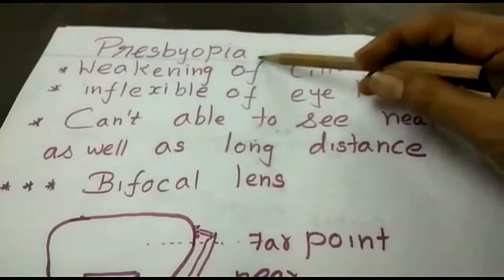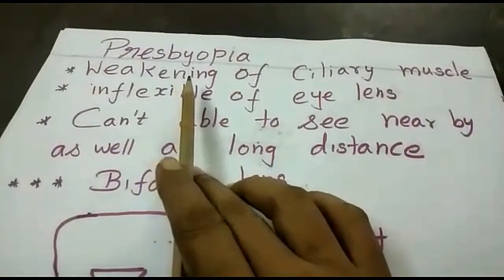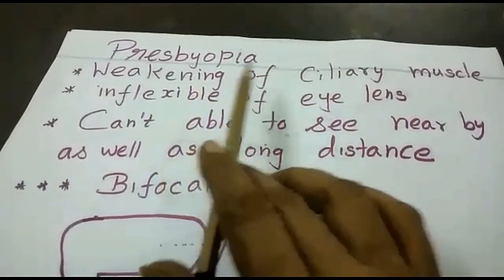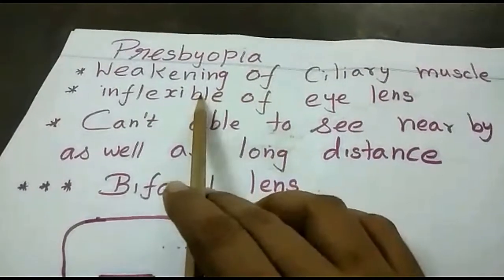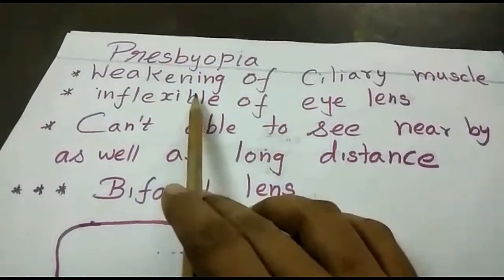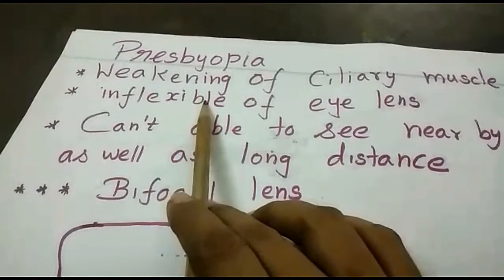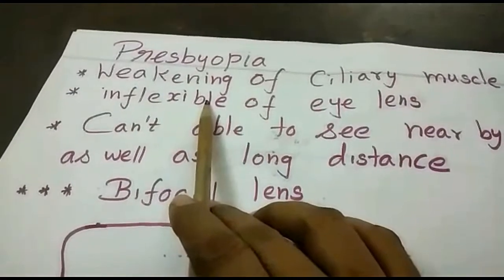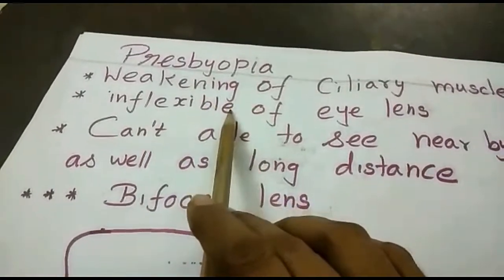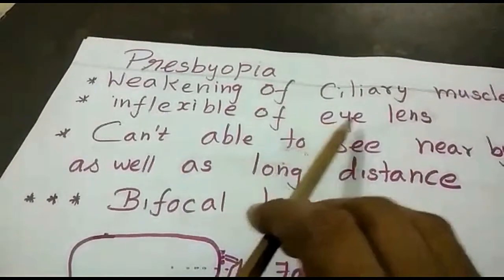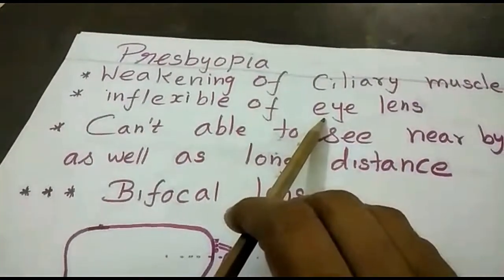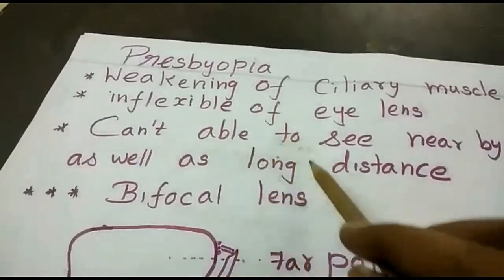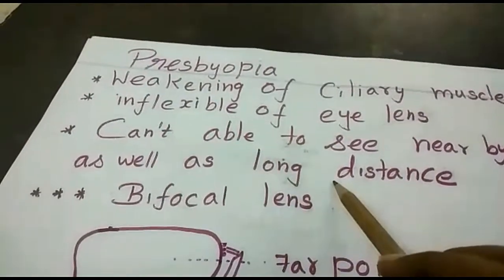Next, what is presbyopia? Presbyopia is caused by aging and weakening of the ciliary muscles, and the eye lens becomes rigid. Rigid means inflexible. It cannot contract and expand. So with weakening of the ciliary muscles, the eye lens cannot adjust the focal length. So people cannot see nearby as well as distant objects.